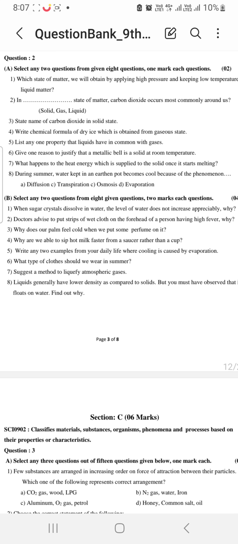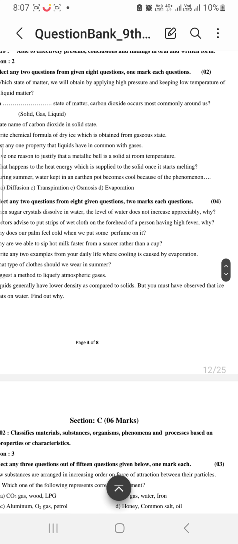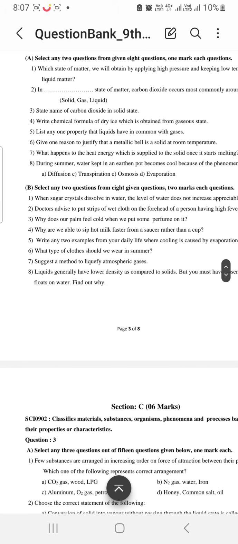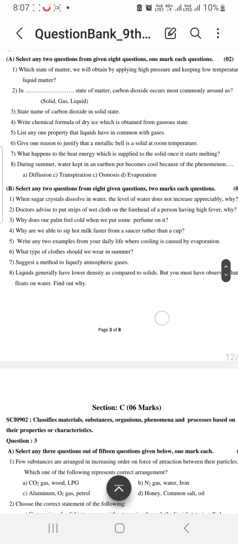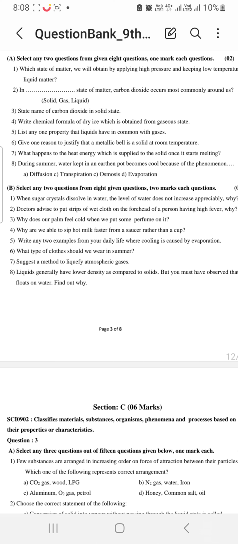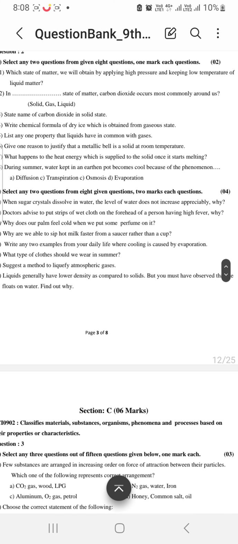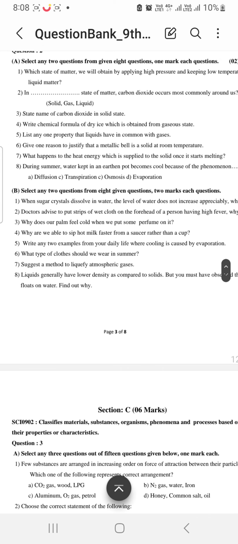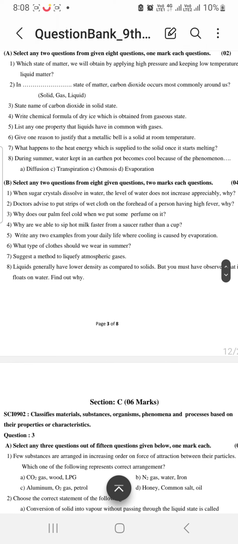List any one property that liquids have in common with gases. So one property is diffusion, or you can write they don't have definite shape. Give one reason to justify that a metallic bell is a solid at room temperature. See, we know the properties of solids. In that, the first property we learn is solids have definite shape. So metallic bell possesses definite shape. So first characteristic is it has a fixed shape.